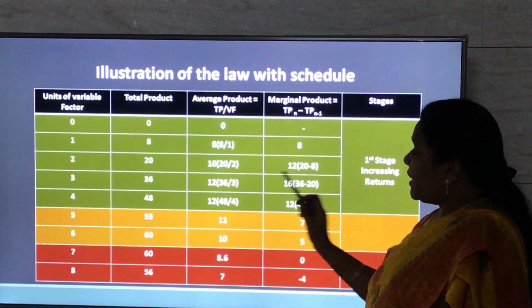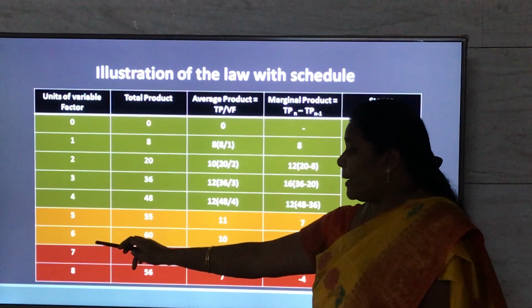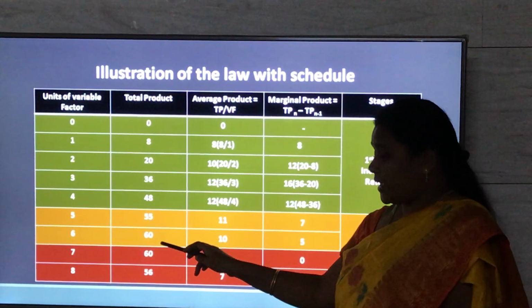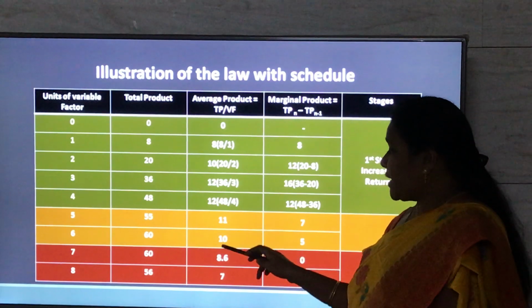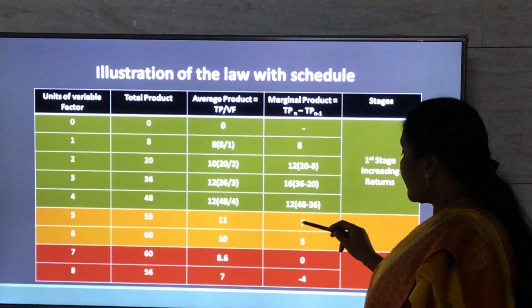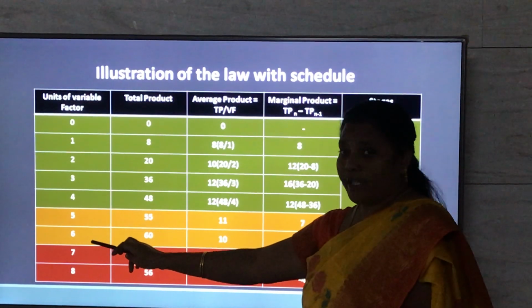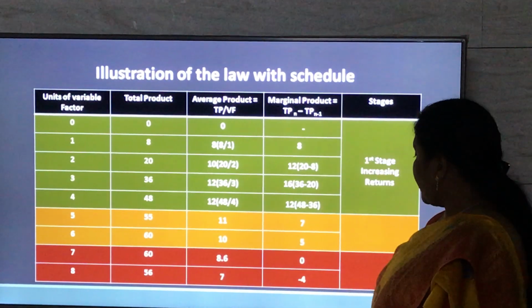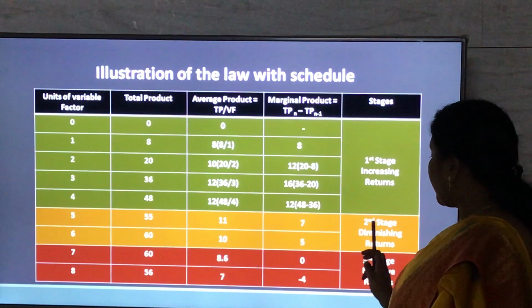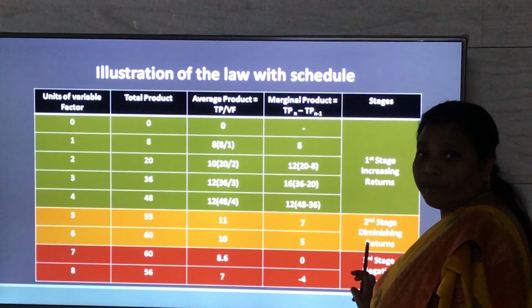And when he employs the 5th and 6th labor, the total product is decreasing, average product is decreasing, and marginal product is also decreasing. So here, with the employment of the 5th and 6th labor, the farmer enters the second stage, called the stage of diminishing returns.